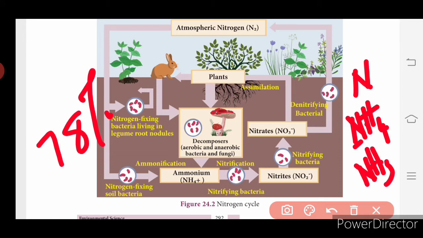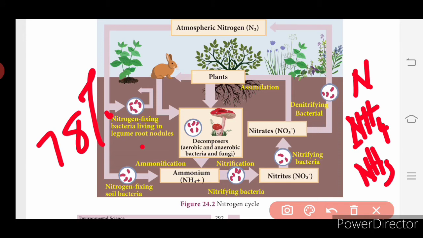Nitrogen fixation is a conversion done by a number of bacteria and blue-green algae, that is cyanobacteria. What is nitrogen fixation? Nitrogen fixing bacteria live in legume root nodules.